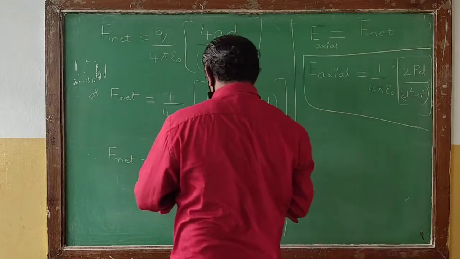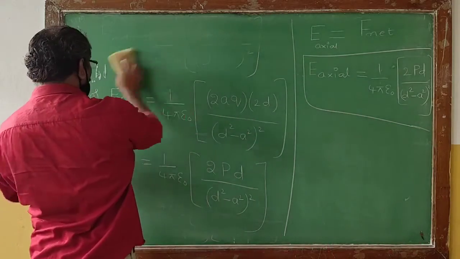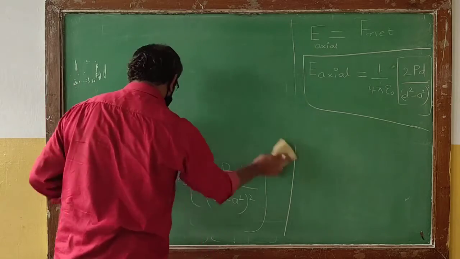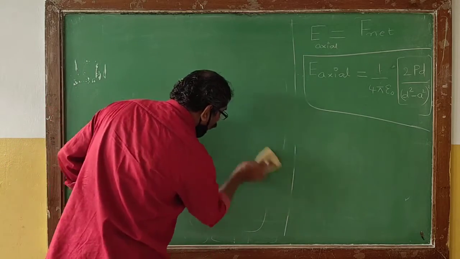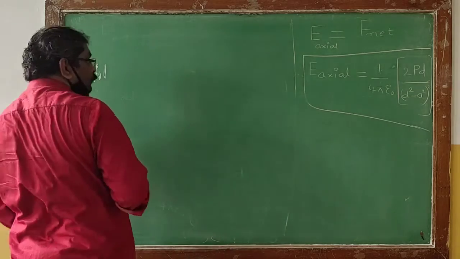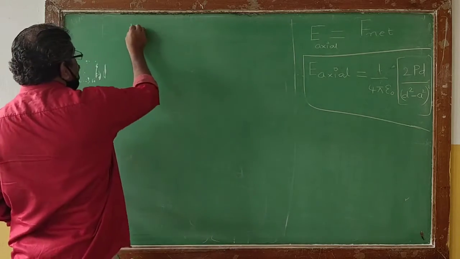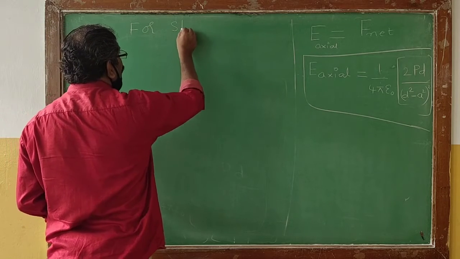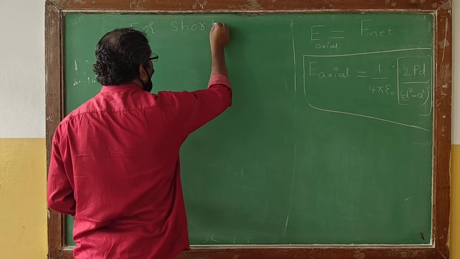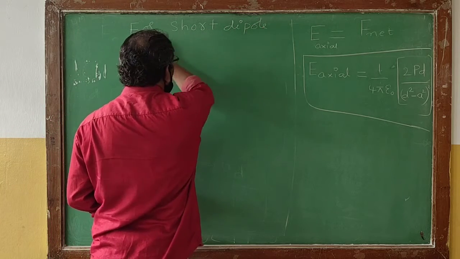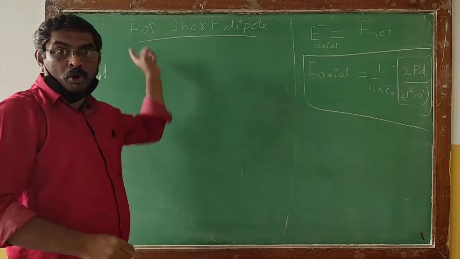Remember, the derivation is not over. Now we need to obtain it for a short dipole. Only then will you get 4 marks; otherwise you won't get the complete 4 marks. So let us see what will happen for a short dipole. What is the condition we have for a short dipole?